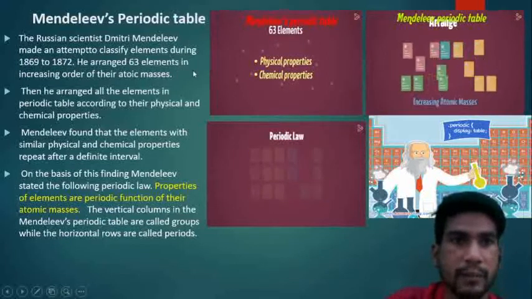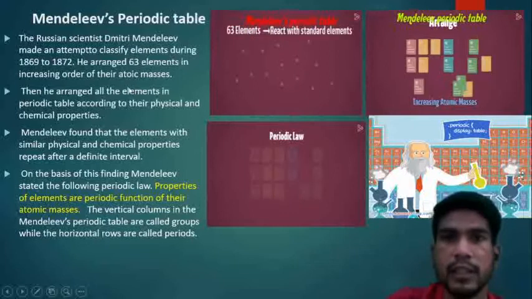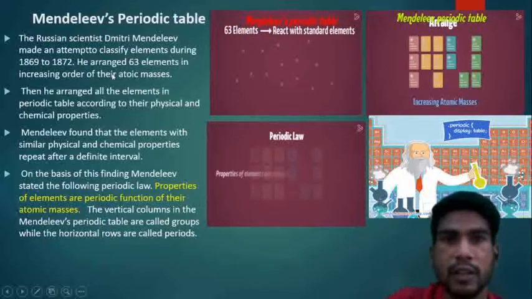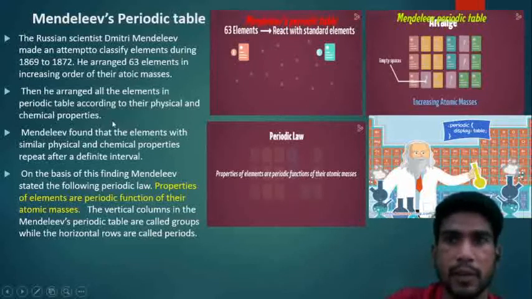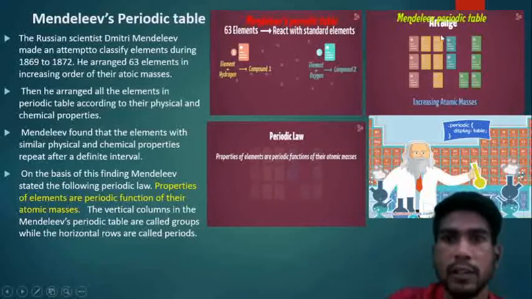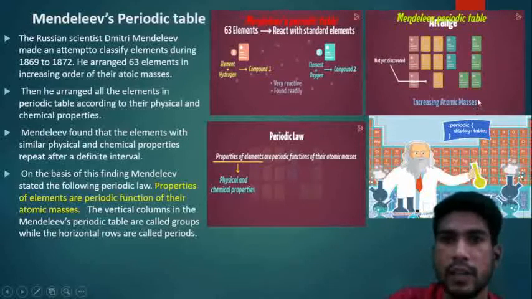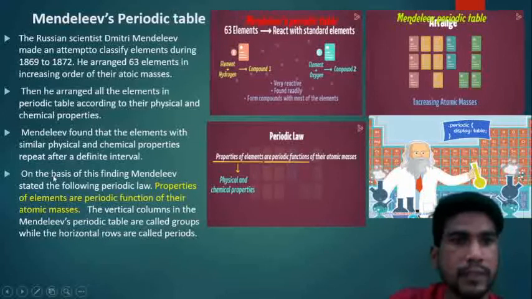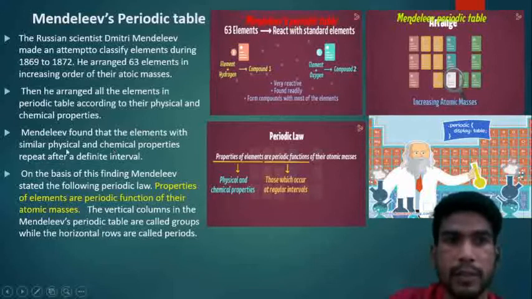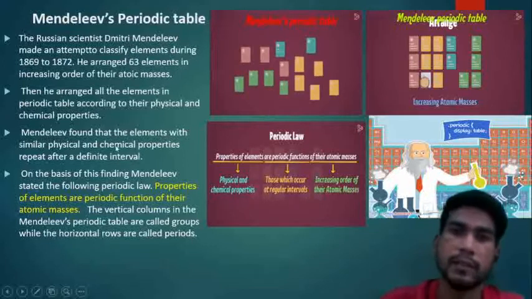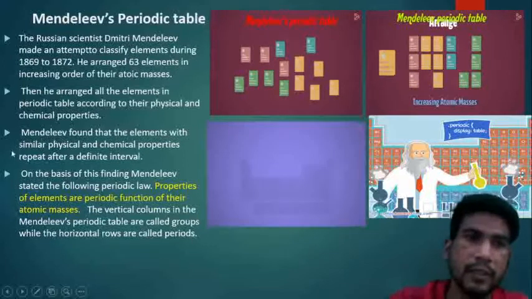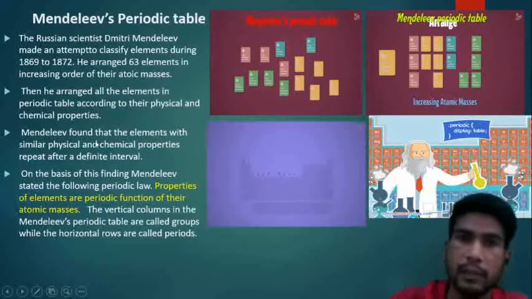He arranged the 63 elements in increasing order of their atomic masses. Then he arranged all the elements in the periodic table according to their physical and chemical properties, in series of increasing atomic masses. On this basis, Mendeleev found that elements with similar physical and chemical properties repeat after a definite interval. The elements with similar properties repeated after a definite interval in Mendeleev's periodic table.